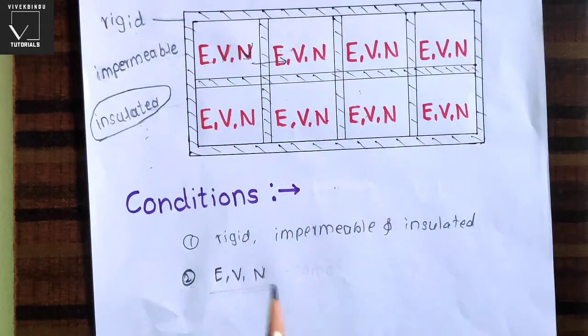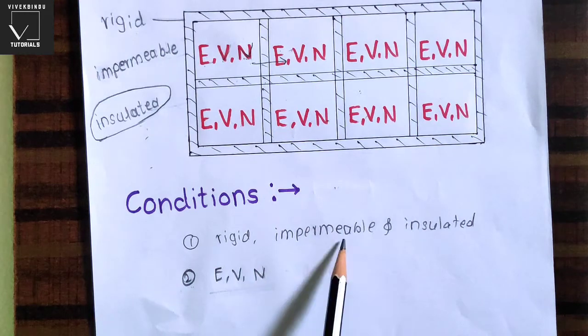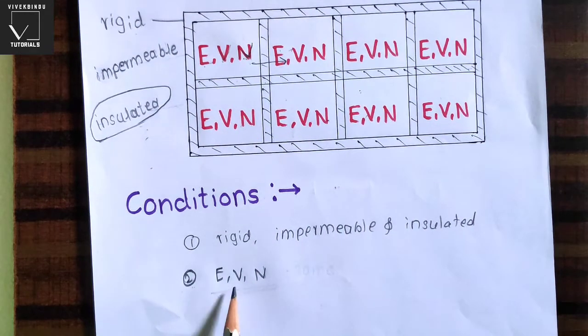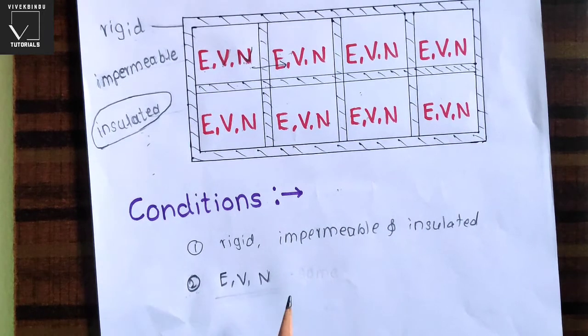So we have two conditions for microcanonical ensemble. First one is the wall should be rigid, impermeable and insulated, and second is the parameters energy, volume and number of particles should be same. So we can say that in microcanonical ensemble neither energy nor matter is exchanged between the systems.